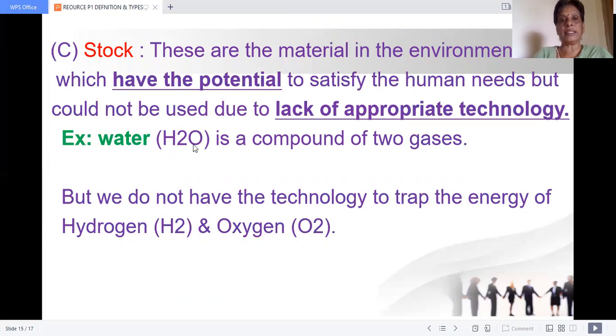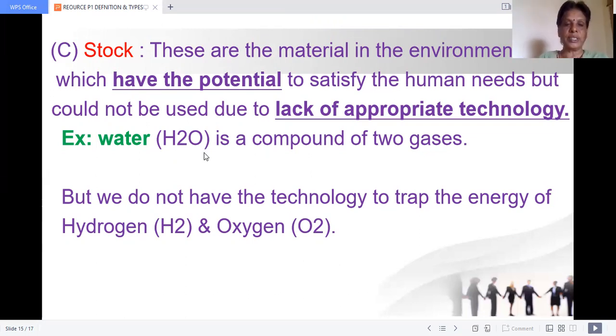Now scientists are telling that we can extract oxygen because in future we may face insufficiency of oxygen. You can extract oxygen from water. This idea is known, but we do not know the technology to do it. This is called stock. We know the availability of resources, but we have not developed the technology to do it.